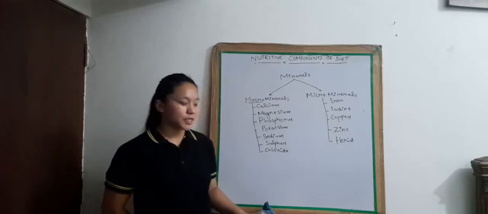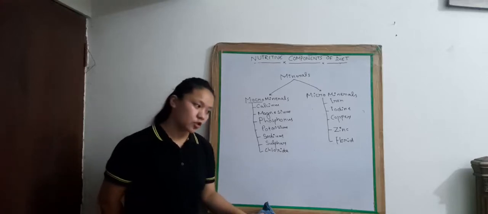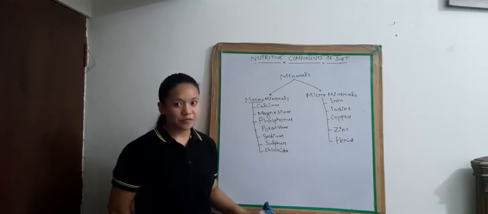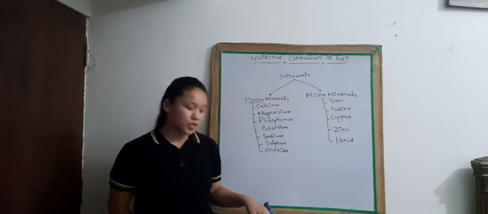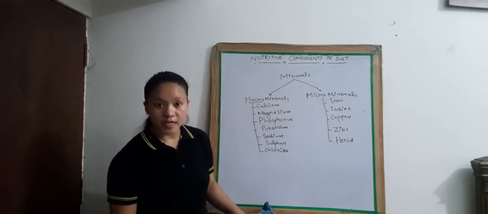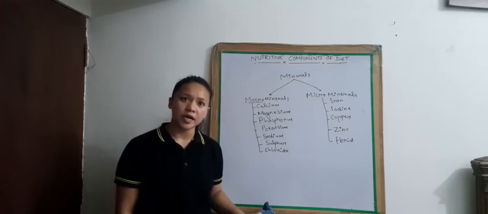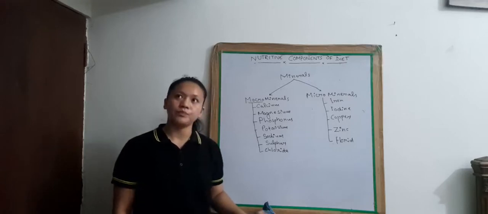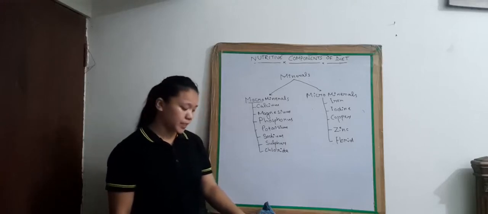Iron is required for formation of hemoglobin, and the deficiency of iron causes anemia. The sources of iron are green leafy vegetables, egg, meat, etc. Iodine: the deficiency of iodine causes goitre, in which there is a swelling in the thyroid gland, and the person faces problems in breathing.